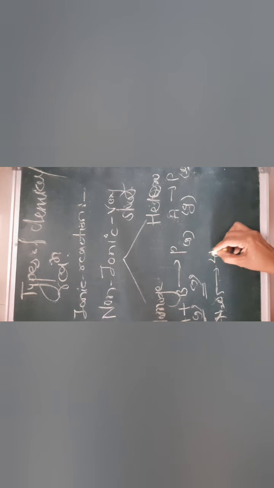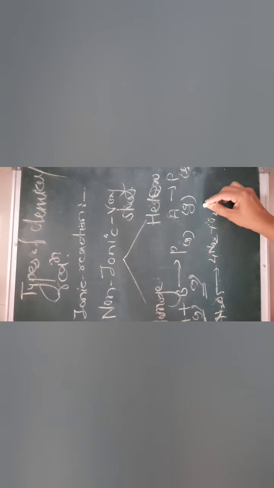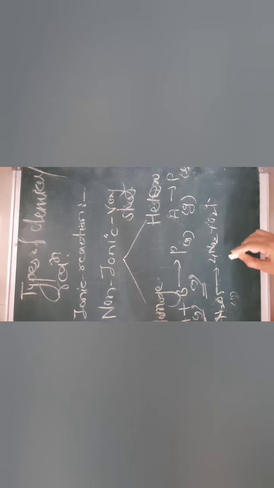If you want to hear an example, consider nitrogen pentoxide, N2O5, which gives 4NO2 plus oxygen, and of course all the reactant and product are in the gaseous phase, and therefore this type of reaction is considered a homogeneous reaction.